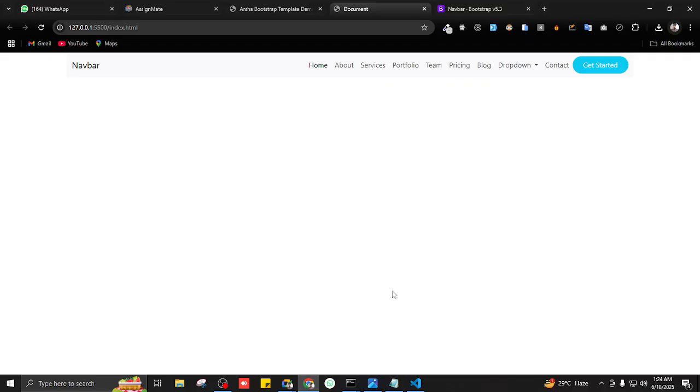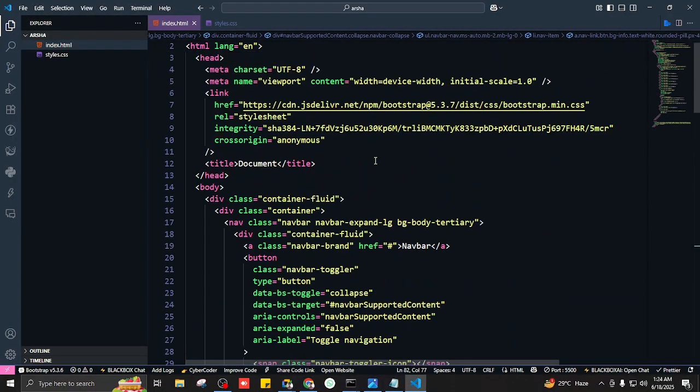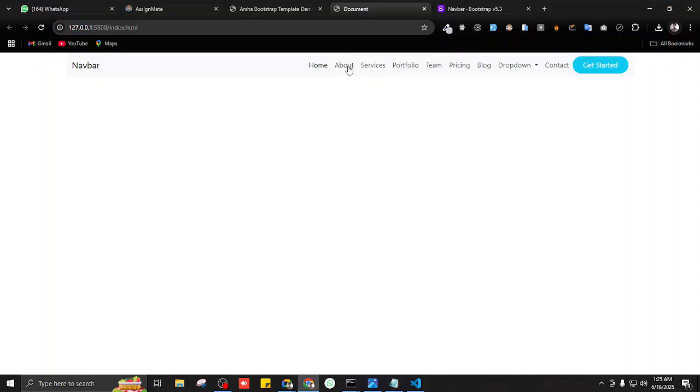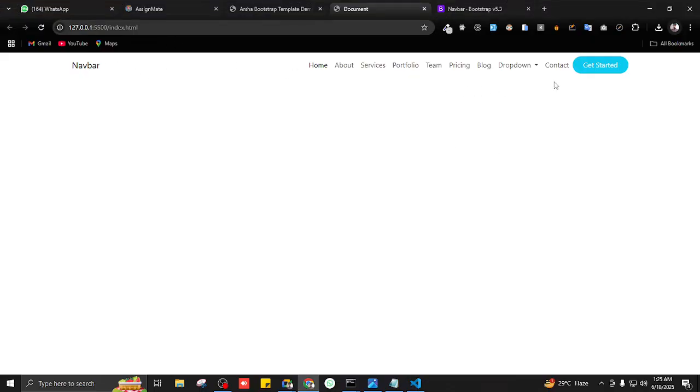Okay, that's it. But something's remaining, and that is, can you see this grayish color? Yeah, we want to remove it. If we scroll up a bit and look at the nav bar, we have this class called bg-body-tertiary. This color is because of this class. So I'll remove it, save it, and now we have a perfect nav bar.